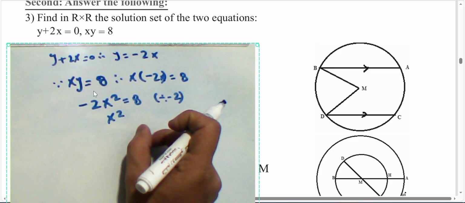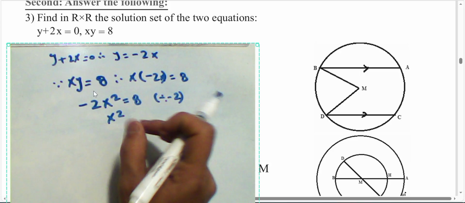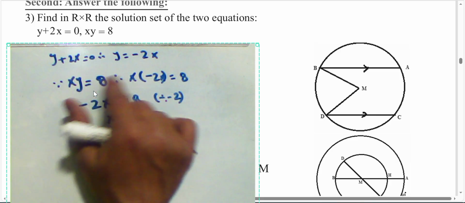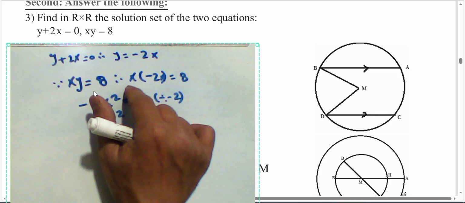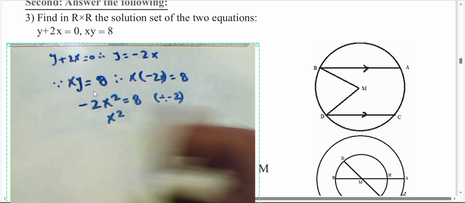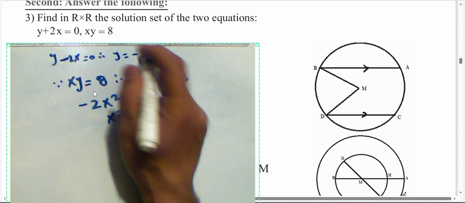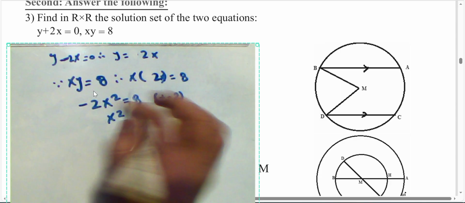Okay, x plus 2y equals 0. Then y equals negative 2x. If we multiply negative 2x by x, okay, I will change the sign here, change the equation. Move it to the other side, positive, then 2x power 2.